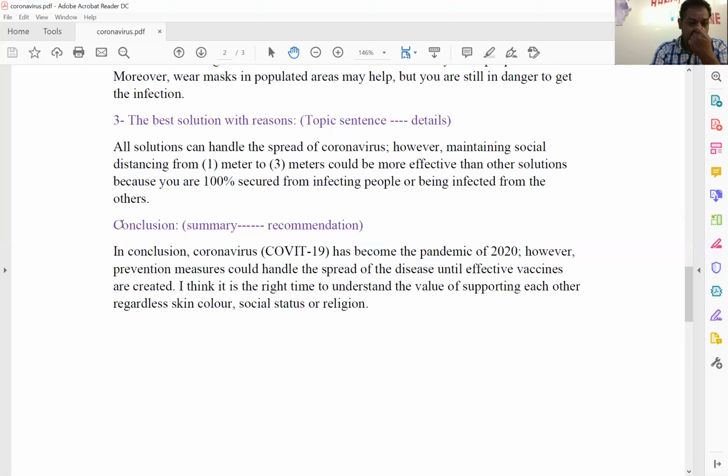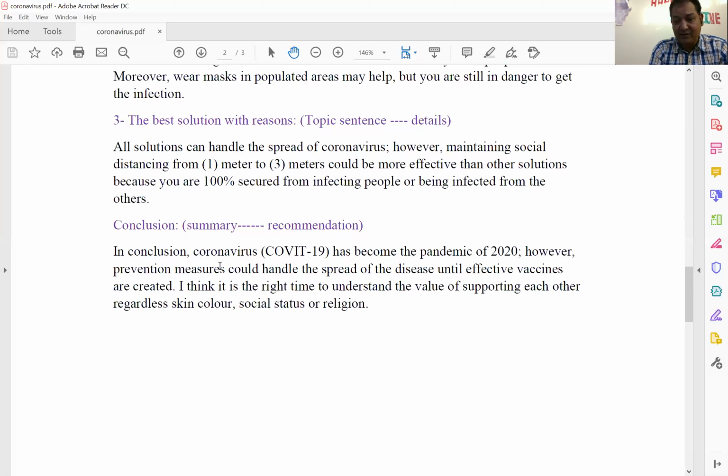Now we reach the conclusion. What is the conclusion? Your conclusion should include two main points. Summary, you summarize your essay, and recommendation, give advice to people. So I start with: in conclusion, coronavirus or COVID-19 has become the pandemic of 2020. However, prevention measures could handle the spread of the disease until effective vaccines are created.